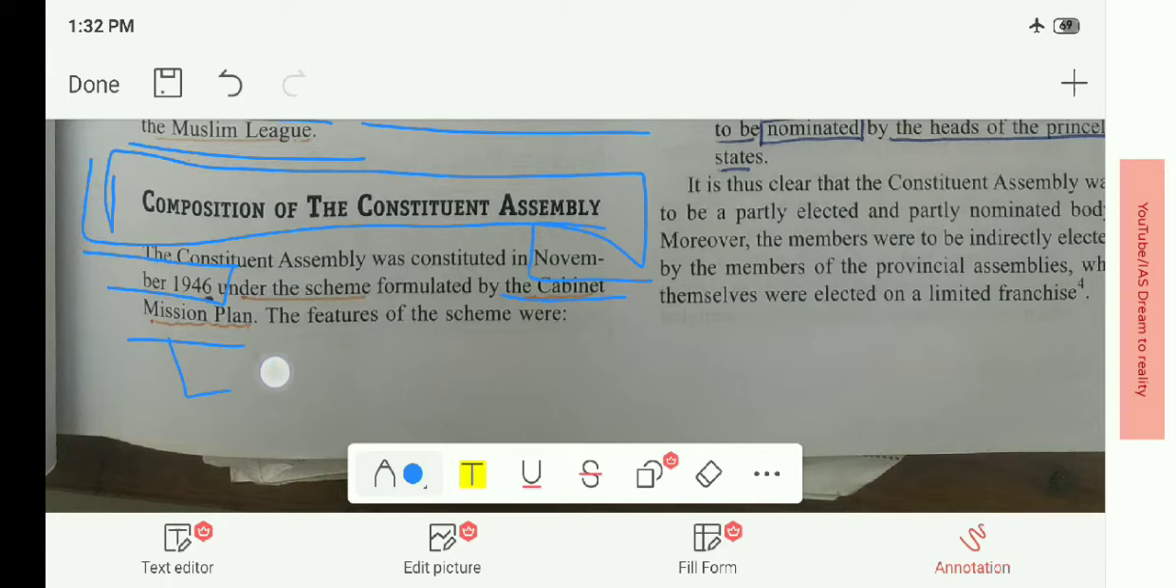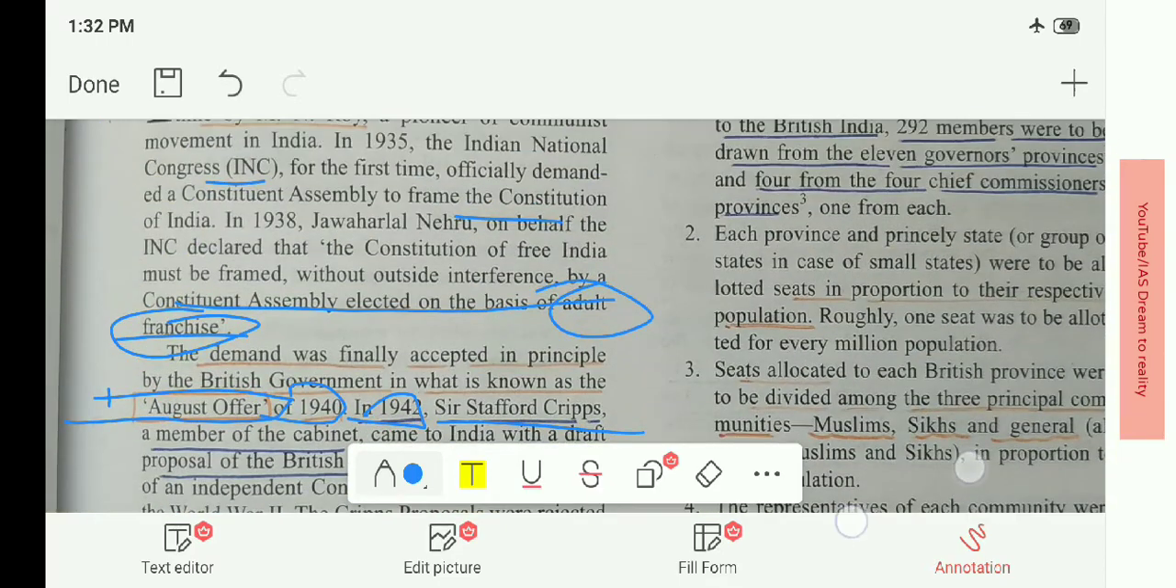When did the Cabinet Mission come to India? Do comment in the section. Then the features of the scheme: what are the features of the Cabinet Mission?